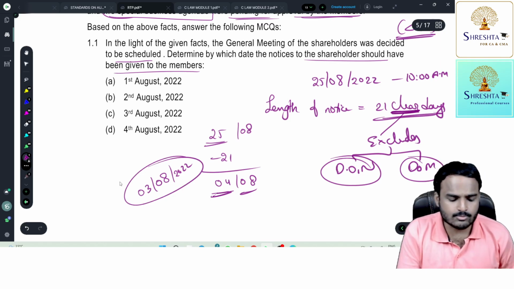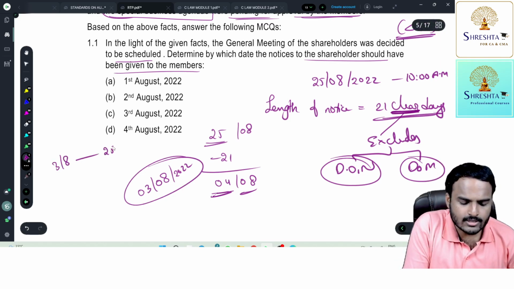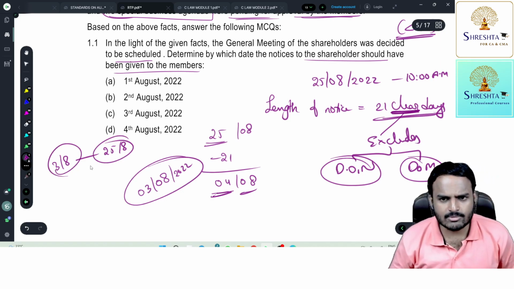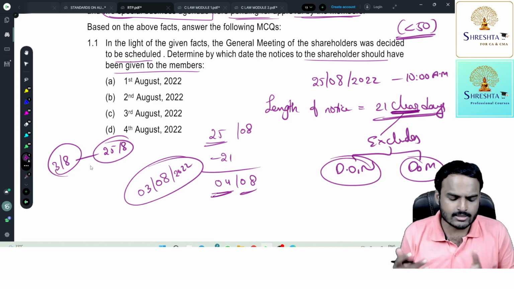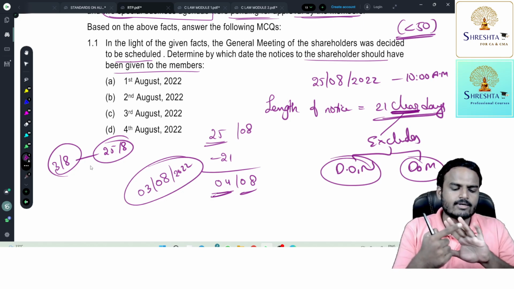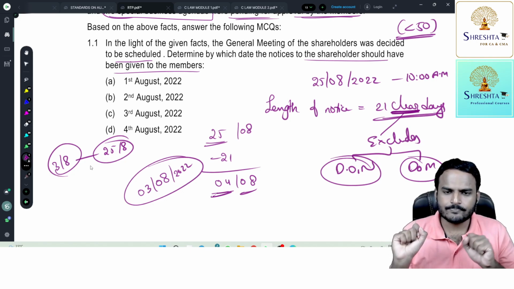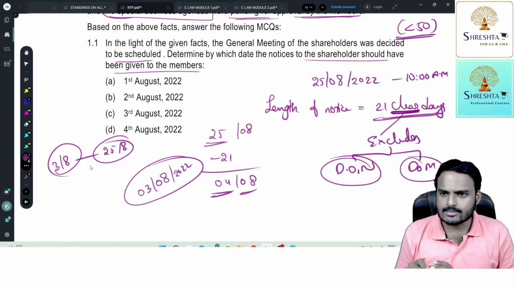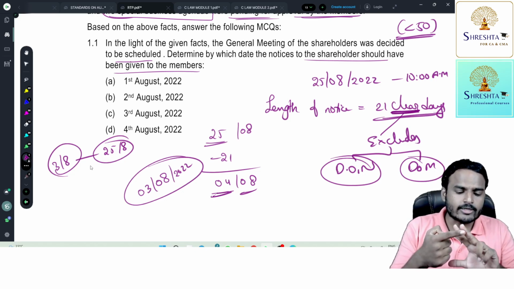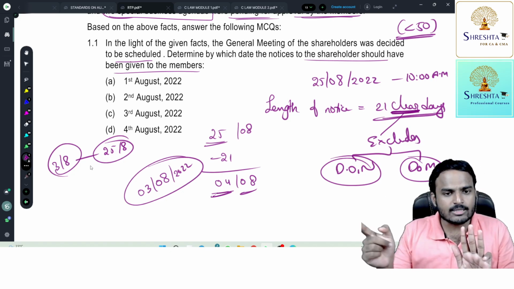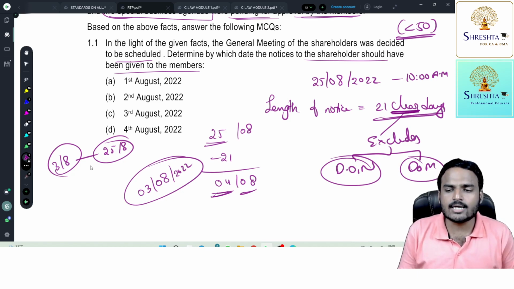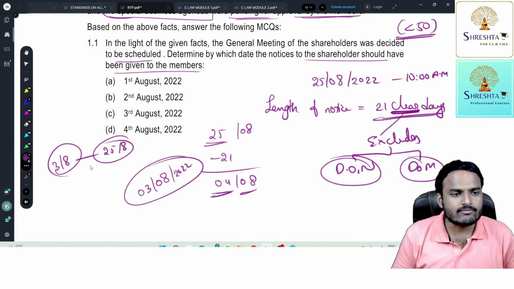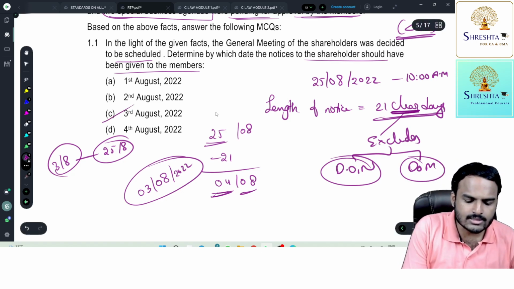Yeah, you can make a calculation. Suppose 3rd August to 25th August. Just calculate the time limit. Ignore 3rd as well as ignore 25th. Now see, calculate. 4, 5, 6, 7, 8, 9 and 10. So 7 days. From 11th August to 20th August, 10 days. So 17 days. 21, 22, 23, 24, 4 days. 17 plus 4, 21 days. Just calculate the time limit between 3rd August and 25th August, ignoring 3rd August and 25th August. It is correct, 21 days. So the answer is 3rd August 2022.